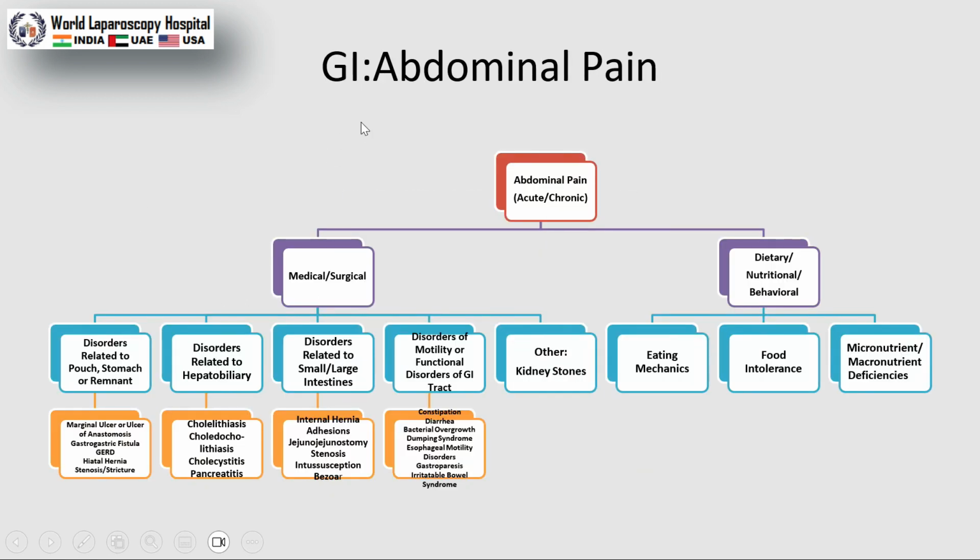Abdominal pain. There could be medical or surgical reasons as well as nutritional behavior. Disorder related to the pouch stomach or remnant stomach, disorder related to the hepatobiliary system, large intestine, disorder of motility and functional disorder. Whereas dietary, it could be eating mechanics, because the patients are in the habit of engulfing the food, and post surgery also they want to follow the same habit. Food intolerance and micronutrient and macronutrient deficiencies are also very important reasons.